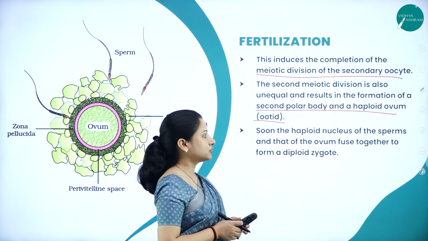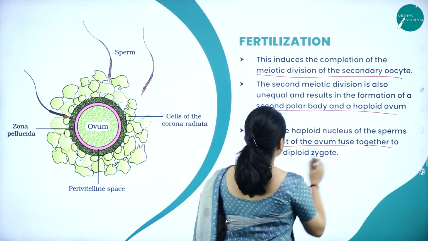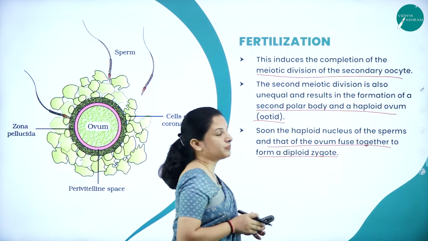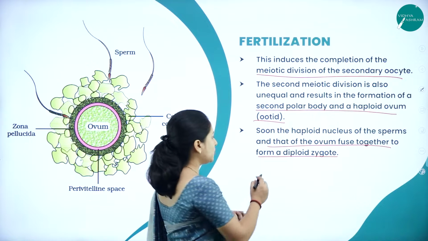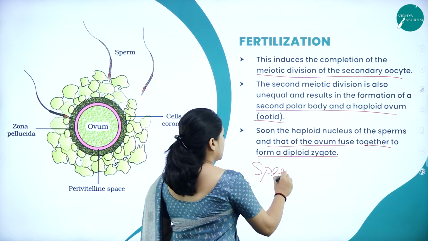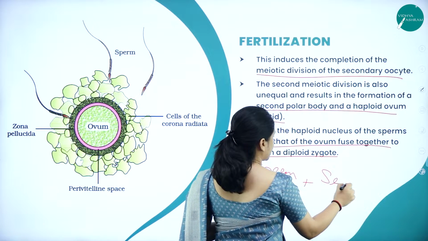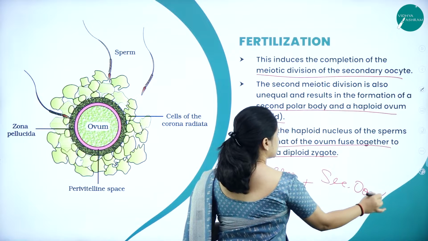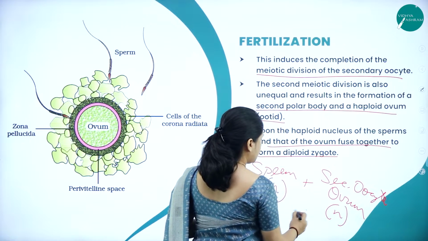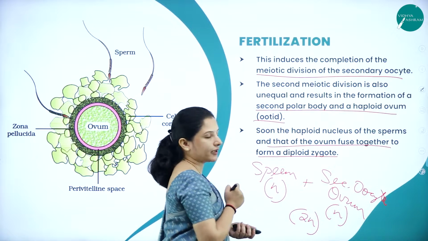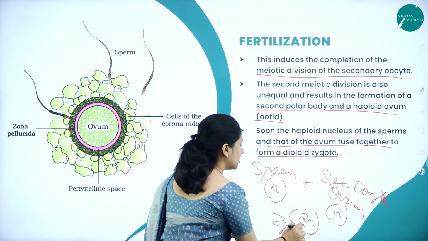Soon the haploid nucleus of the sperm and that of the ovum will fuse together, and form a diploid zygote. Now why is it a diploid zygote? Because the sperm was haploid, and the secondary oocyte, which is also called the ovum, was also haploid. So n plus n, it became diploid, 2n. So it will become a diploid zygote.